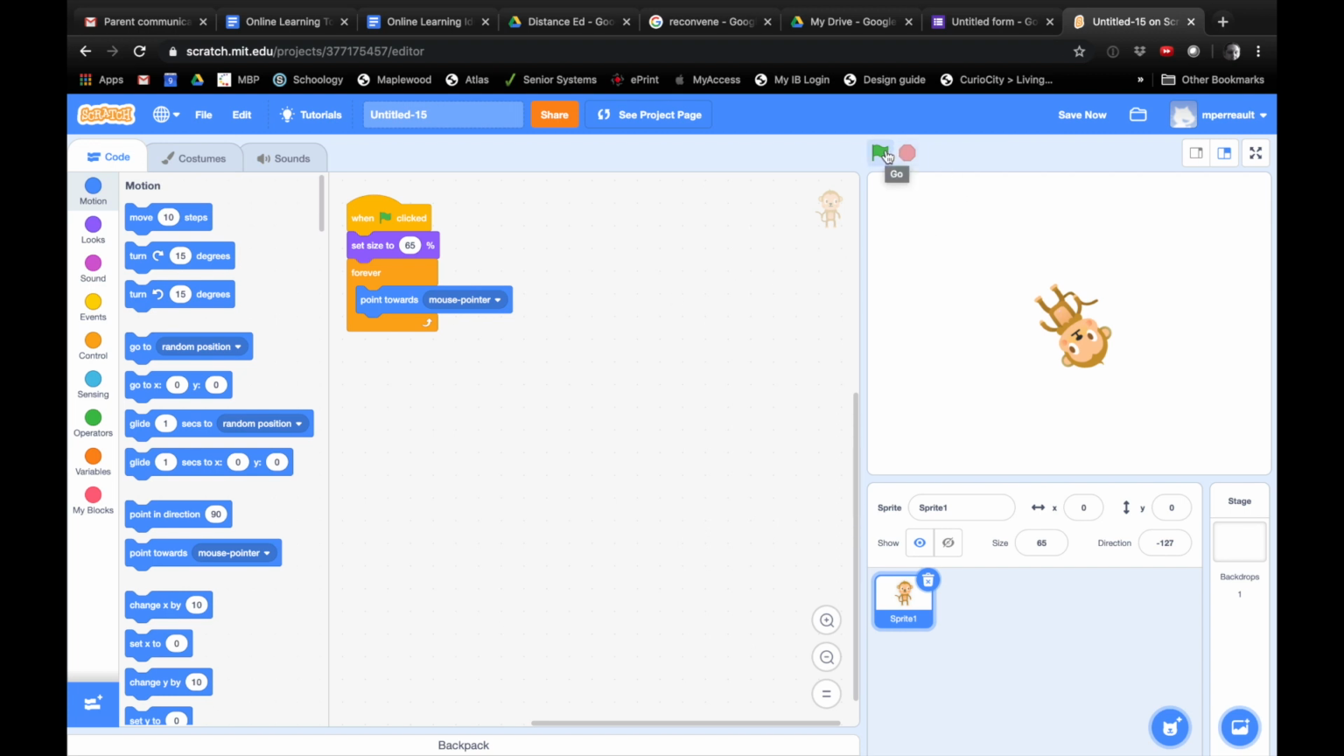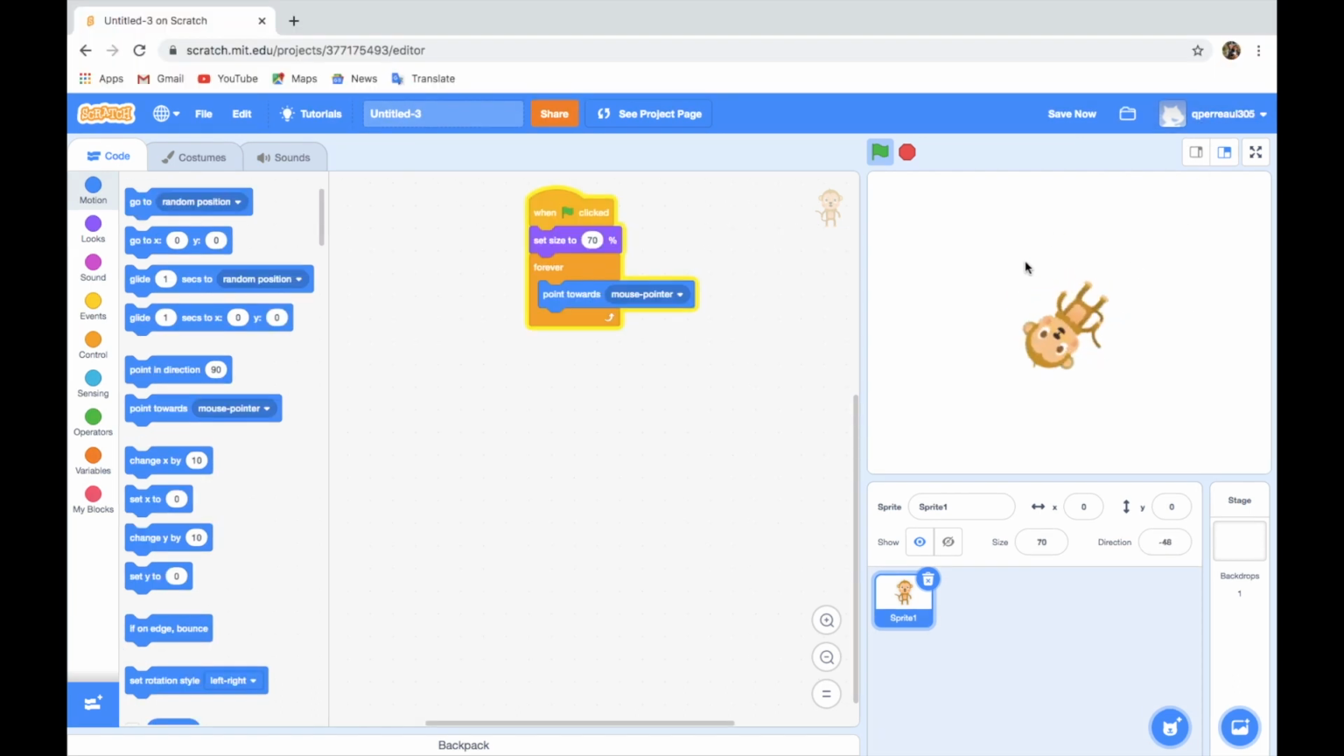Let's push our flag now and then move your mouse around. What does the monkey do? He spins in circles. Right, he follows your mouse. Whatever movement he does, he'll look at your mouse. Quinn's, yours looks like he's getting dizzy. Yeah. Whoa. He looks like he's holding his tail and getting dizzy.